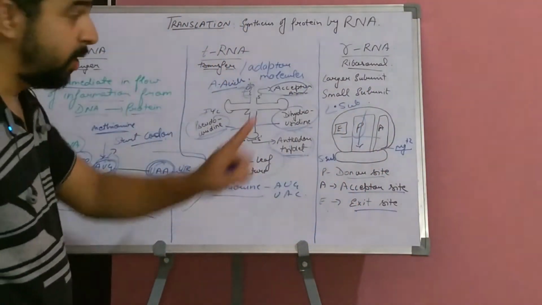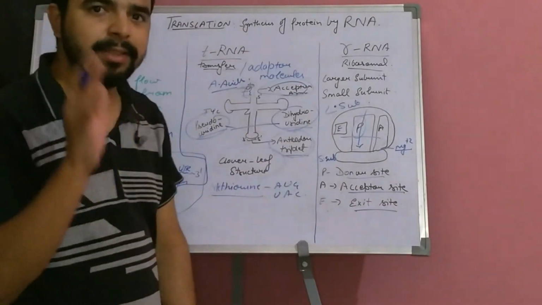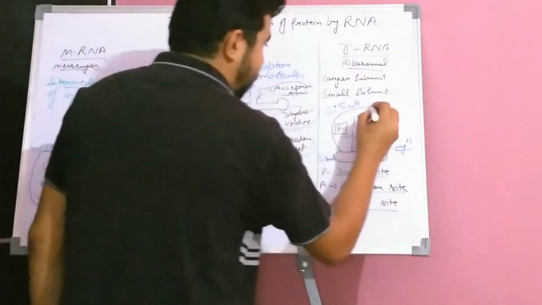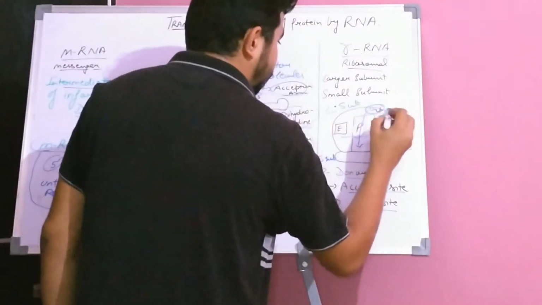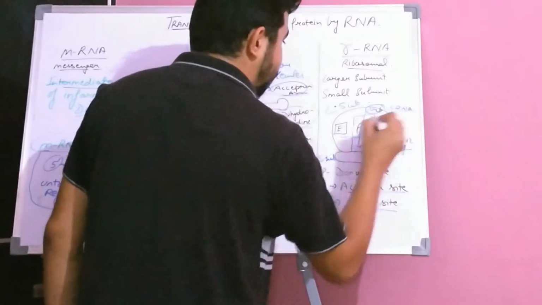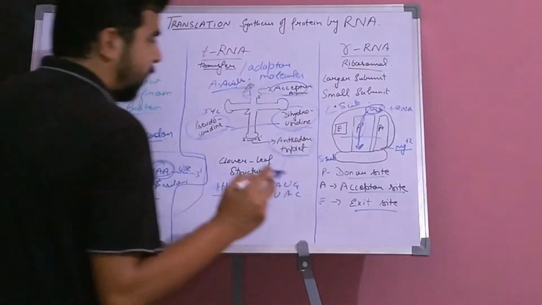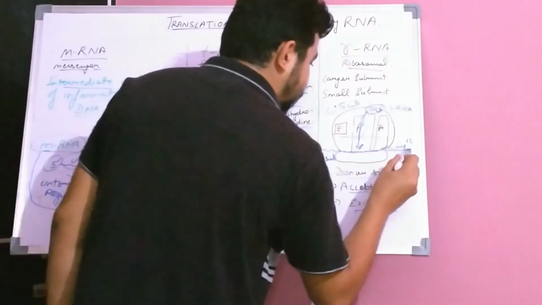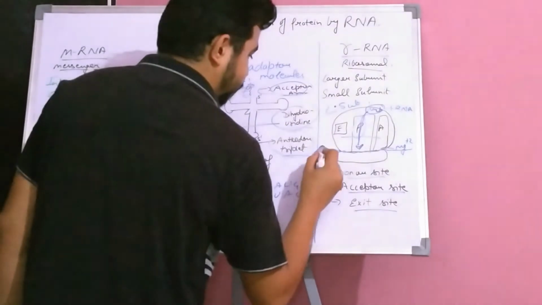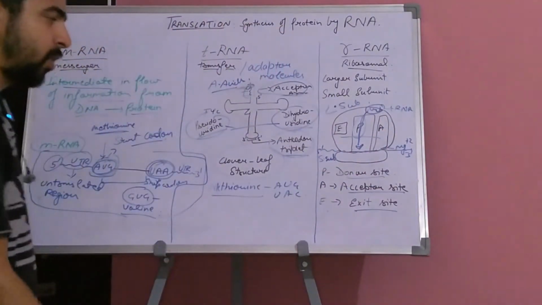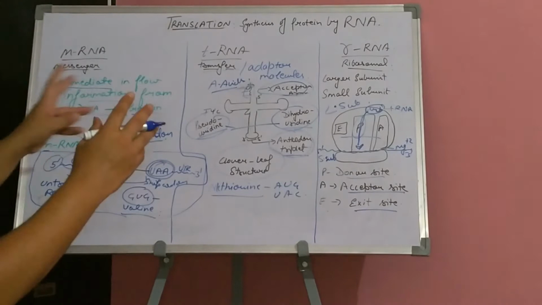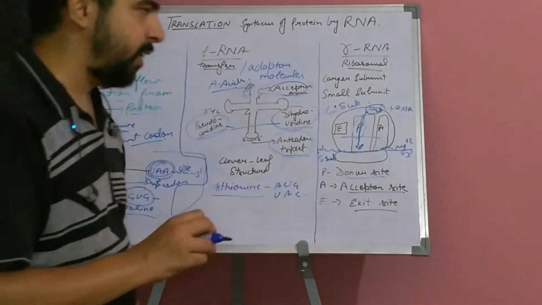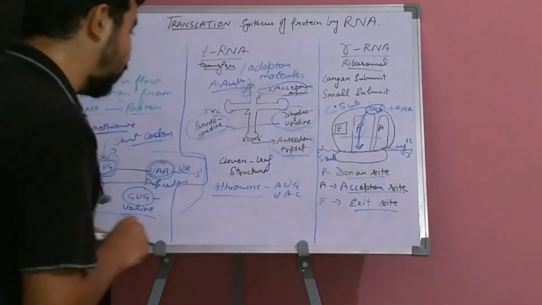The first amino acid, that is the start codon, is the only exception actually. So the first met, which is brought by tRNA, will bind at the P site, and at the smaller subunit the mRNA is attached. So this is the difference between mRNA, tRNA and rRNA, and we have seen how they are associated in the translation process.